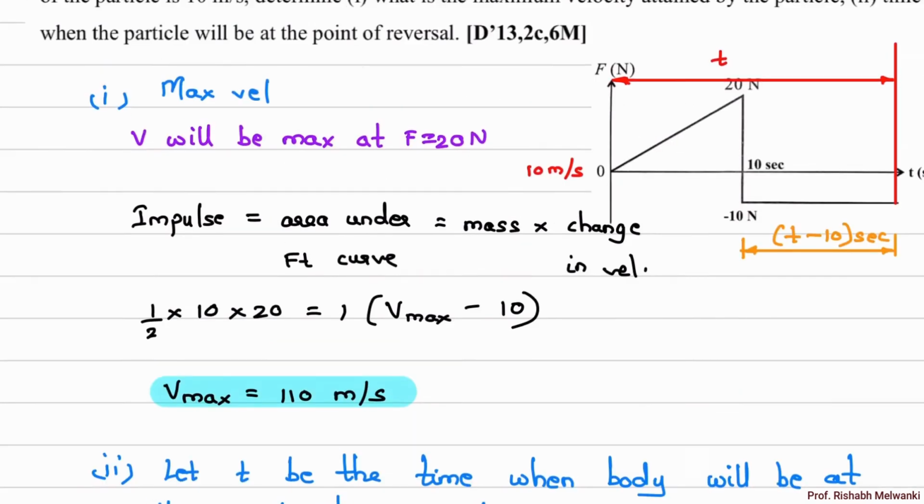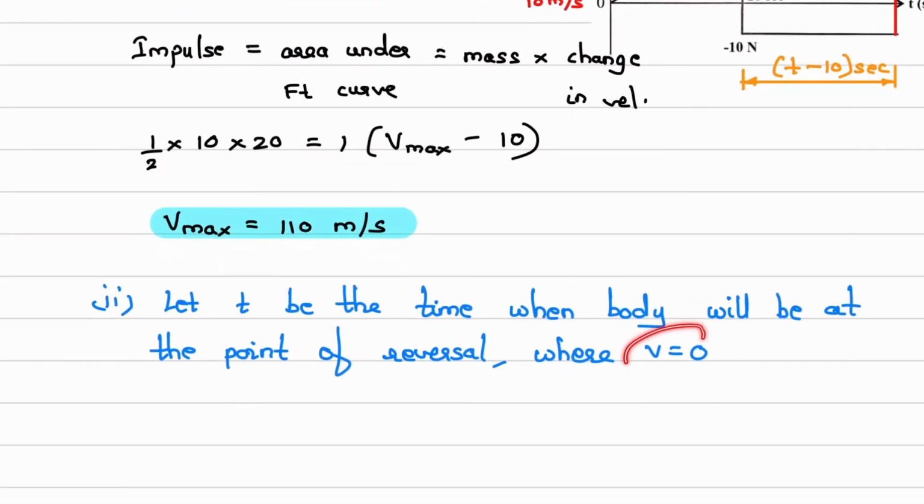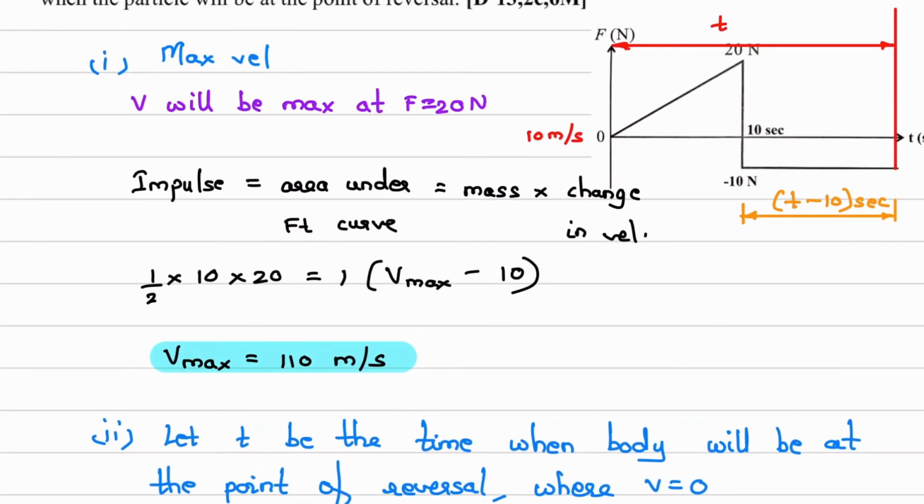Okay, so what is the area now? Area under the F-t diagram will be area of this triangle plus area of this rectangle, and that will be equal to mass into change in velocity. Now what is the final velocity? Final velocity is 0. And what is the initial velocity? 10. So using this we can calculate the time.